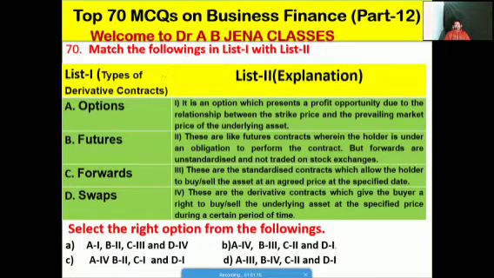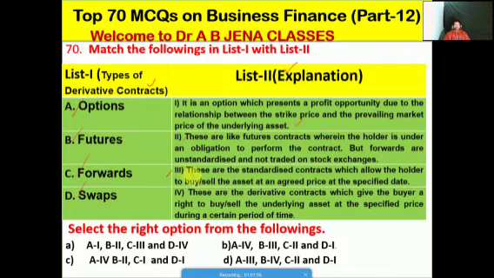So last but not the least, the vital MCQ also. The types of derivative contracts or types of derivatives, and in list 2 it's the explanation. A it's options, B it's the futures, C it's the forward, D it's the swaps. So options. So first one, it is an option which presents a profit opportunity due to the relationship between the strike price and prevailing market price of underlying assets. Second one, so these are like futures contracts wherein the holder is under an obligation to perform the contract, but the forwards are non-standardized and non-traded on stock exchanges.